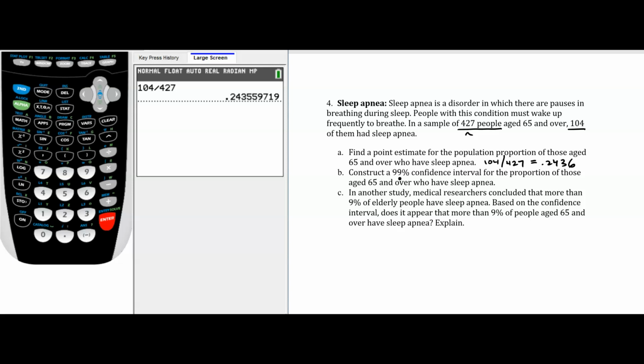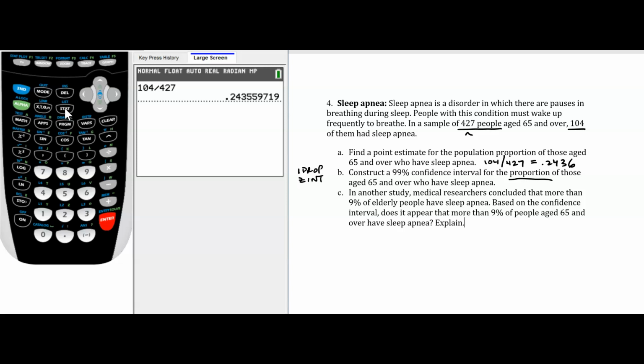Okay, so now we're going to do a little bit better than that point estimate. We're going to construct a 99% confidence interval for the proportion of those age 65 and older who have sleep apnea. So since we're doing a confidence interval, you pull that decision tree out and you ask yourself, are you doing a confidence interval for means or proportions? And you clearly see that we're doing this for a proportion here. And so we would be on the bottom track of that decision tree, on the proportions track. And we see that it's taking us to the tool 1-PropZInt.